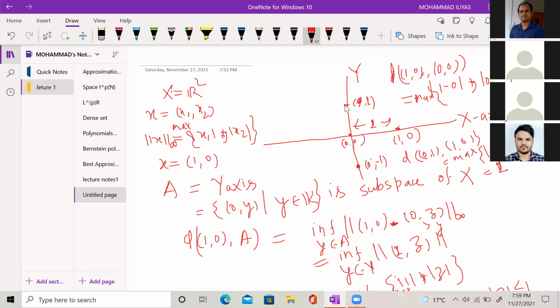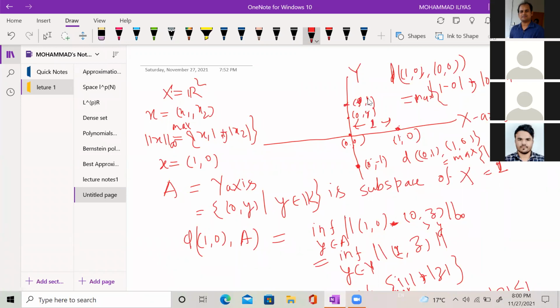If you pick up any point between these two points (0, minus 1) and (0, 1), it will be (0, y), where y lies between minus 1 and 1. The distance between this point (0, y) and (1, 0) is the maximum of |0 minus 1| and |y minus 0|.